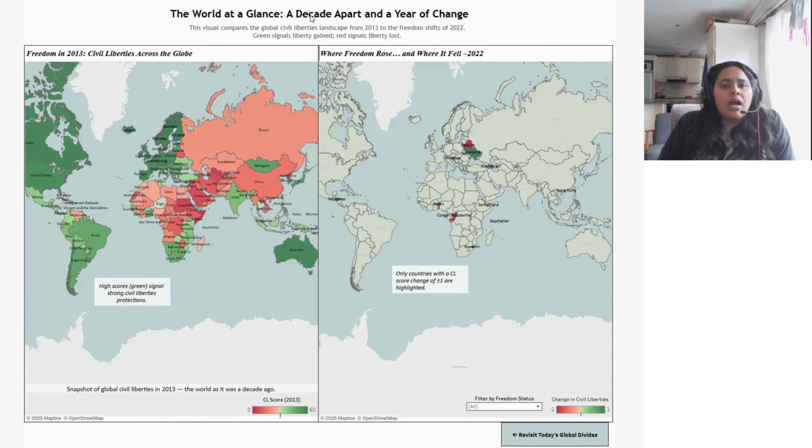Now, the map on the left takes us back to 2013 when civil liberties were stronger across Latin America, Africa, and Eastern Europe. But the 22 map on the right shows that many of those gains have reversed, with countries like Belarus, Congo, and Benin losing ground. A decade apart, this contrast is clear. Freedom is fragile and progress is never guaranteed. The story is still unfolding and it's up to all of us to shape what comes next.